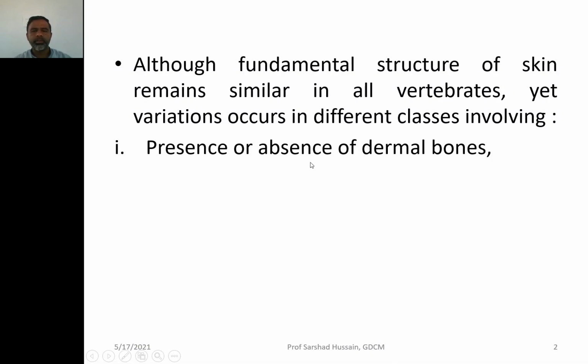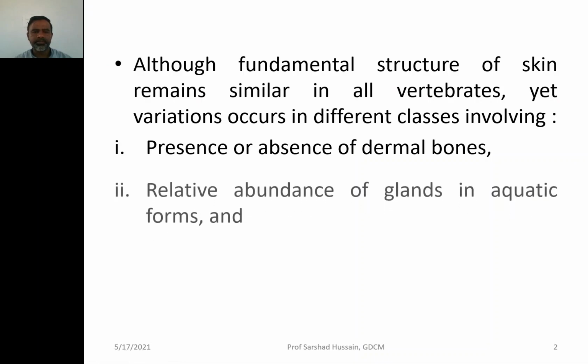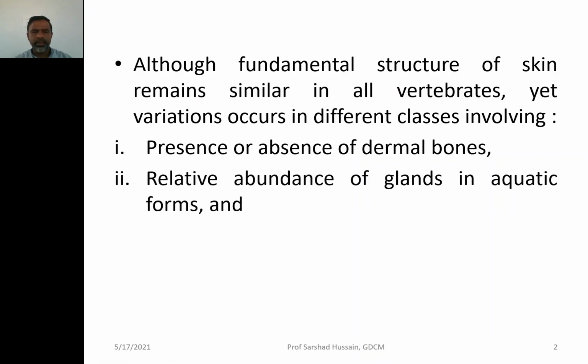Sometimes they may be present, in some classes they may be absent. Then there will be a variation in the relative abundance of glands in aquatic forms. Glands are present in almost all the classes of the chordates, but the aquatic forms have more glands as compared to the terrestrial ones.